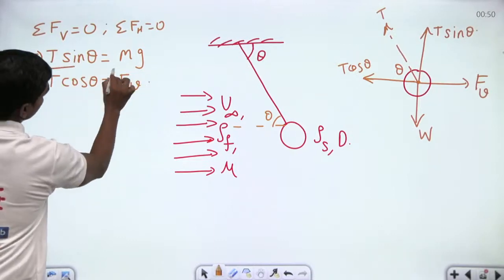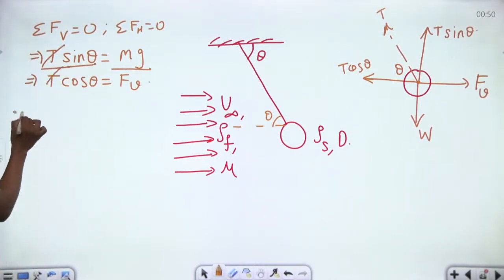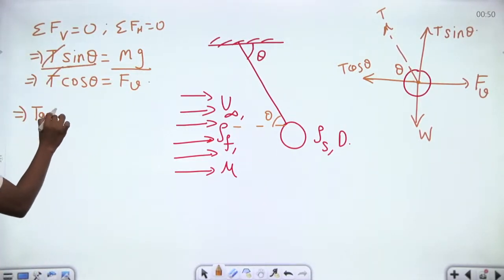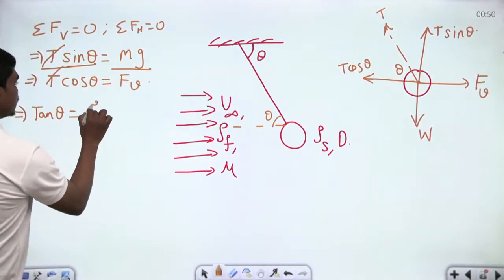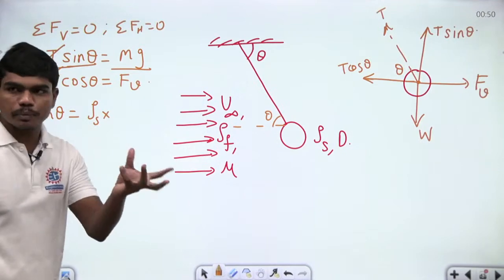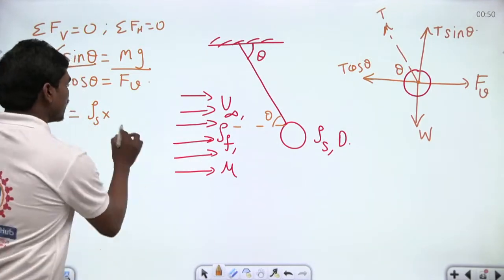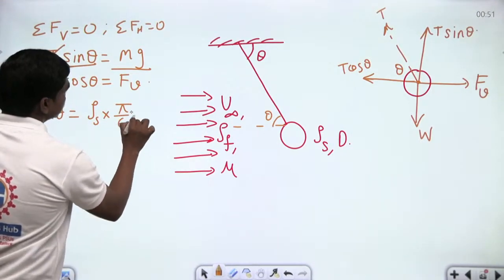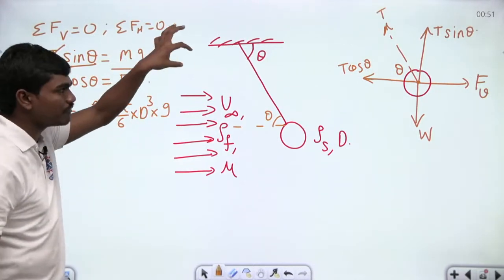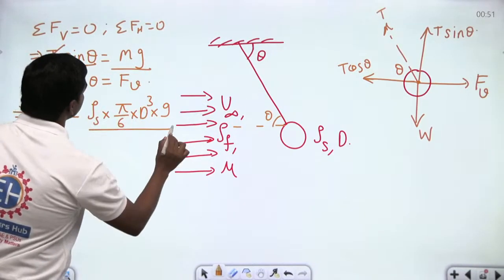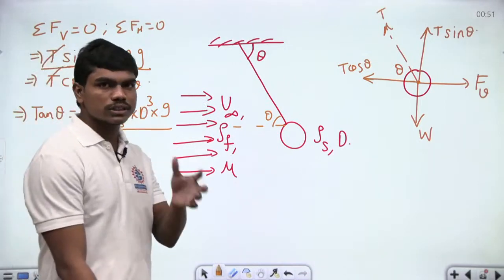If you divide these two, T gets cancelled and tan theta is equal to the mass of the bob, which is nothing but density into volume. The ball is a sphere, and you know the volume of the sphere is pi by 6 d cube. So pi by 6 d cube into gravity, this is the weight of the complete bob, divided by F viscous. You know Stokes law of viscosity.